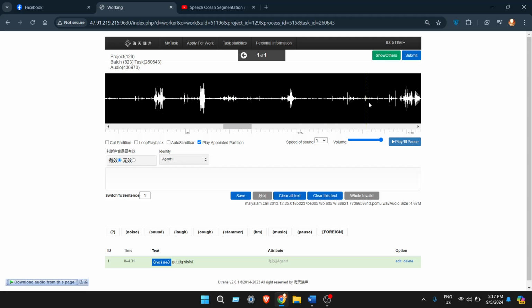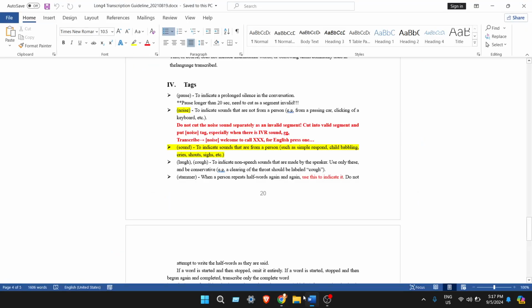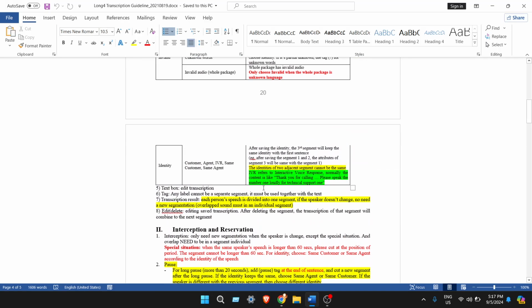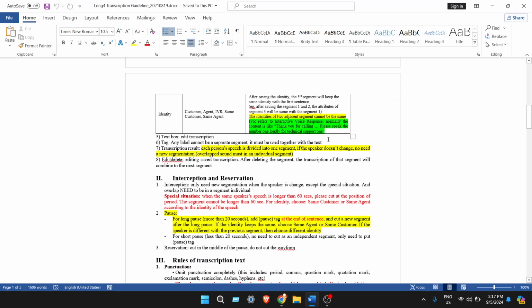Then there will be a second segment where speaker one is speaking. In that case, the first speaker was agent one and in the second line we choose the same agent. We do not need to select agent one there. That is what is meant by the guideline: when the same speaker speaks longer than 60 seconds, please cut at the position of a period. Period means the lowest point. We cannot cut high waveforms. We need to cut somewhere there's no voice at all. And for the identity, choose same customer.